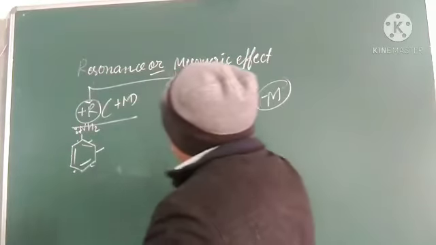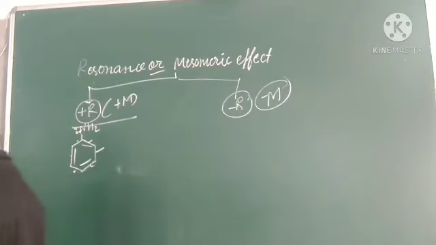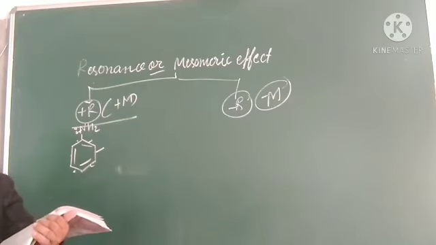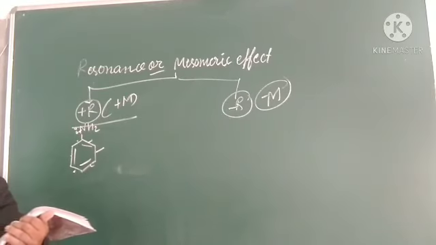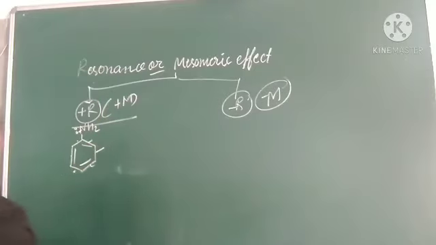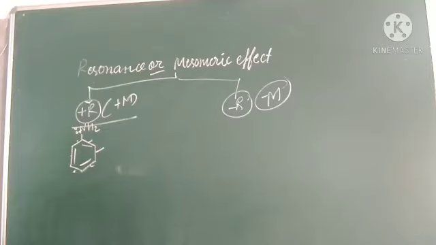So what I told you is, if any group is bonded to the molecule and transfers electrons, it means transfer of electrons from an atom or substituent group.